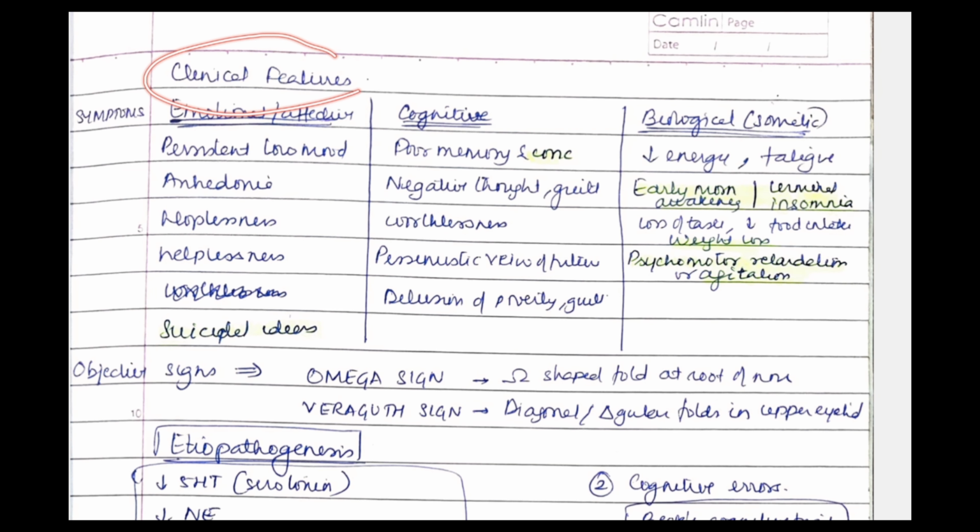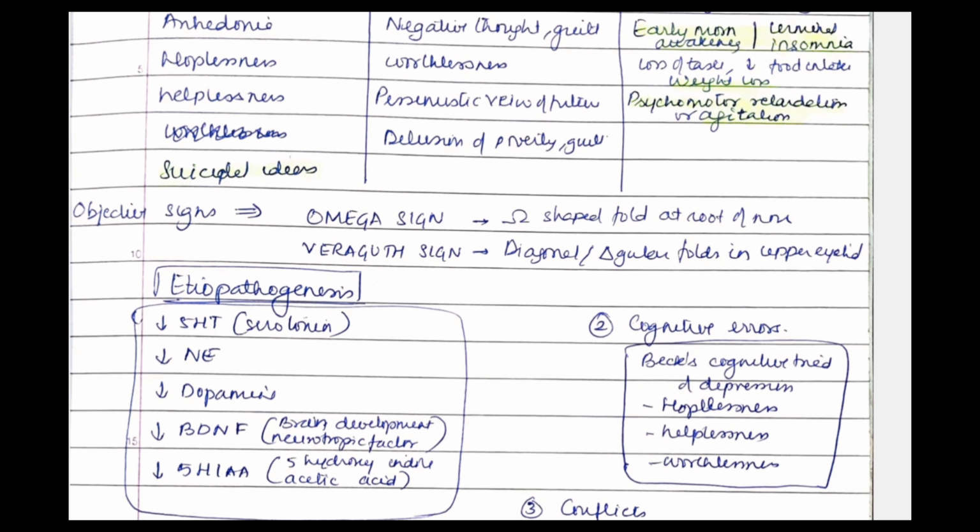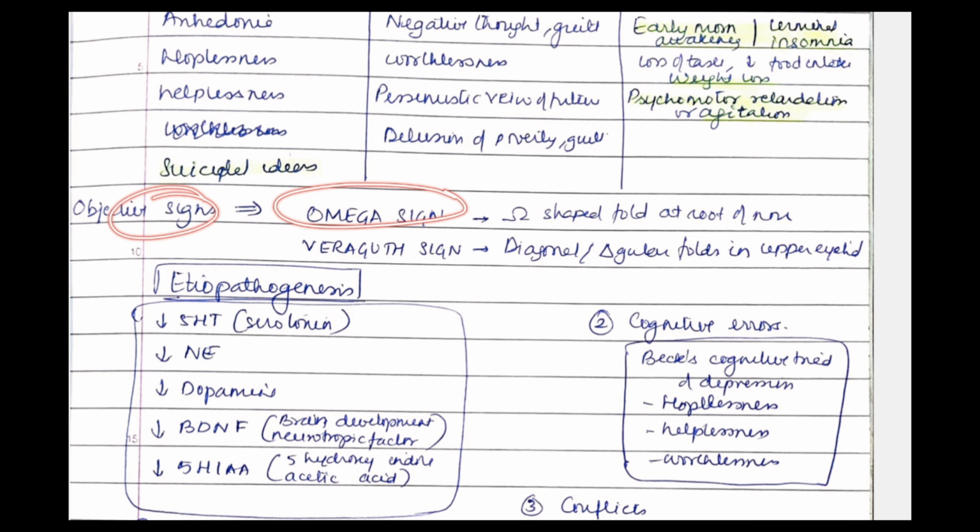We have already seen about the clinical features. What are the objective signs we'll see? First thing is Omega sign, and then we have Veraguth sign. What is Omega sign? Omega sign is an omega shaped fold at the root of the nose. What is Veraguth sign? It is a diagonal or triangular fold in the upper eyelid. So these are two objective signs you'll see in a person with depression.